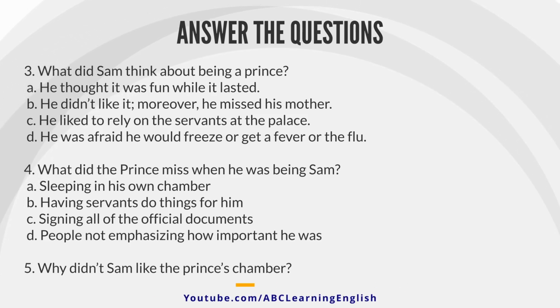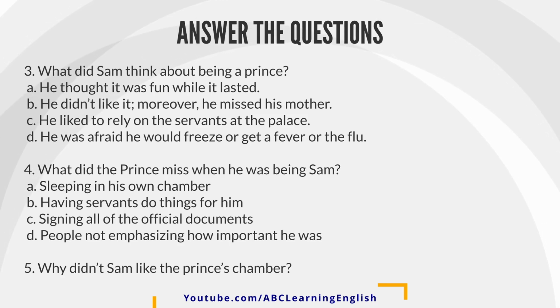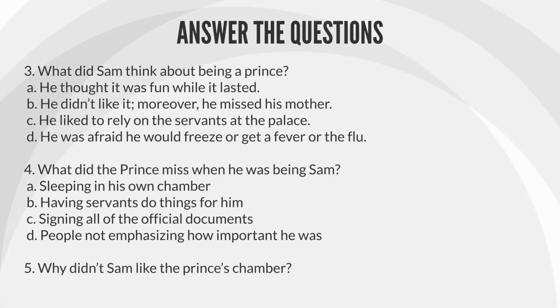4. What did the prince miss when he was being Sam? A. Sleeping in his own chamber. B. Having servants do things for him. C. Signing all of the official documents. D. People not emphasizing how important he was. 5. Why didn't Sam like the prince's chamber?